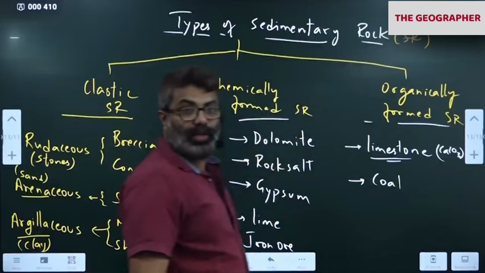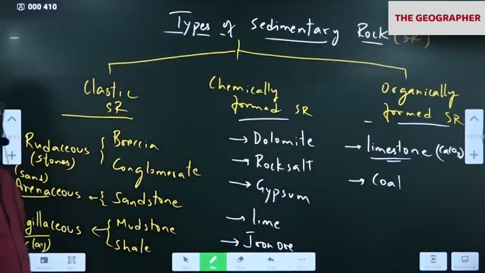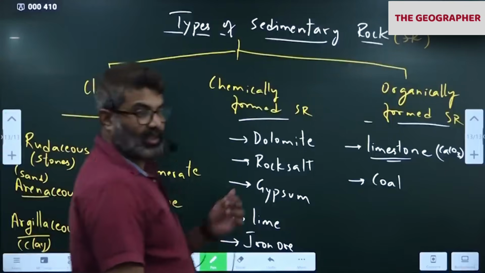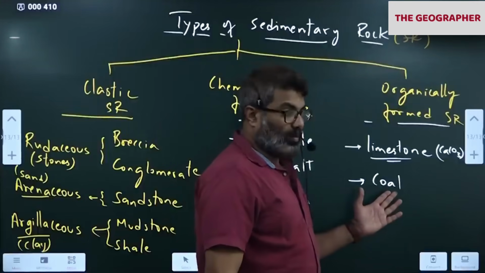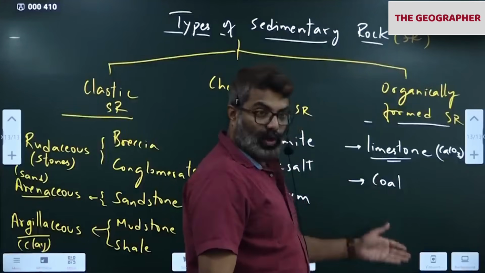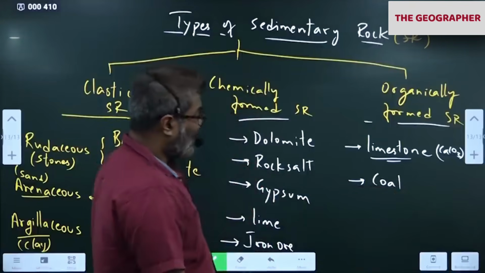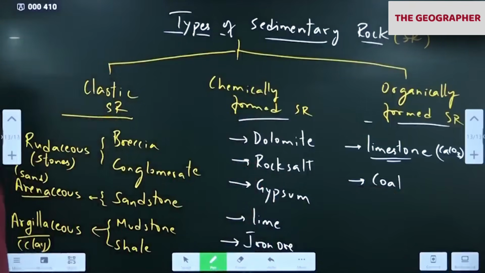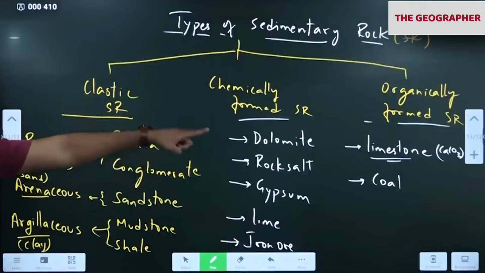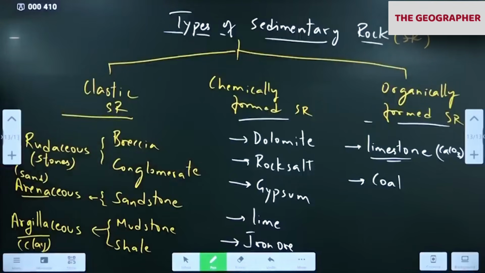Coal is also an organically formed sedimentary rock from plants and trees. We'll discuss this coal because that's our topic. Coal also we have to discuss.